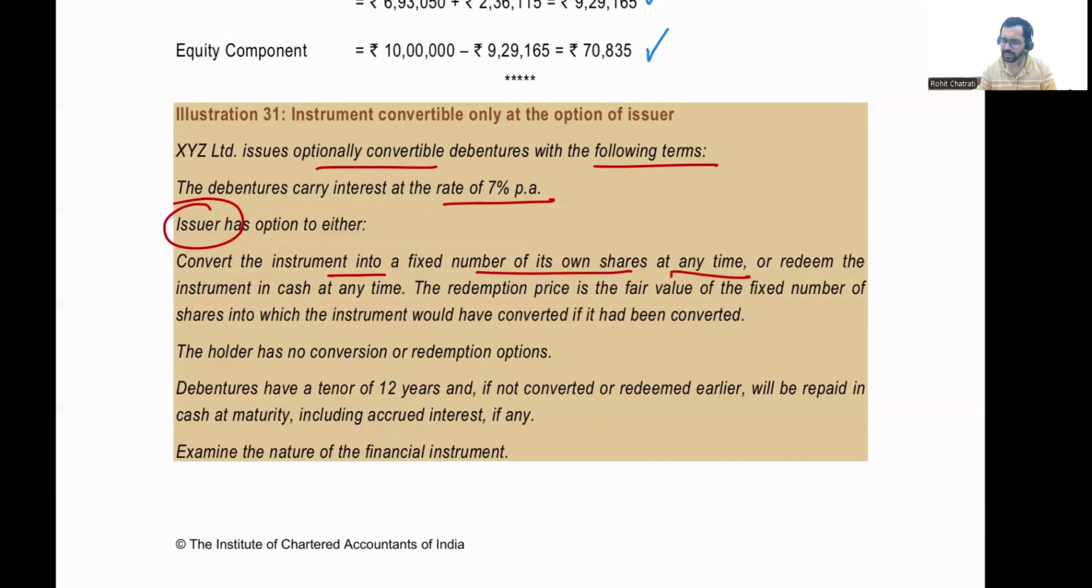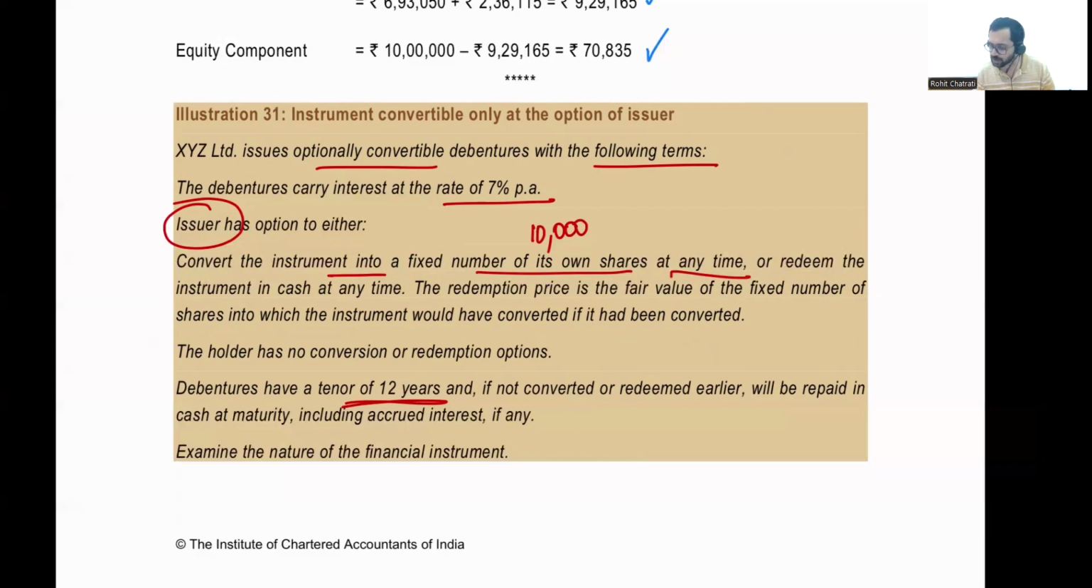All right. So let us say instead of fixed number, I'm taking a number. Let us say the issuer has an option to issue 10,000 shares and get these debentures converted at any point in time. All right. The debentures have a tenor of 12 years. That's given later in the question. But what the question is saying is over the next 12 years, I as an issuer, XYZ Limited, have an option to get these converted into a fixed number of shares, 10,000.